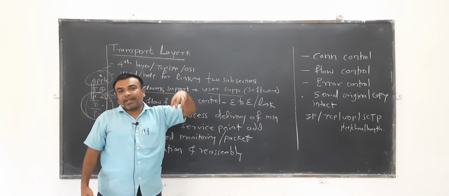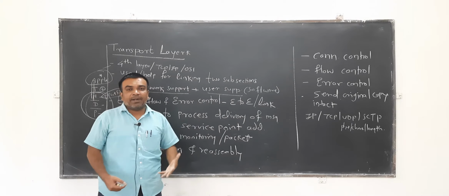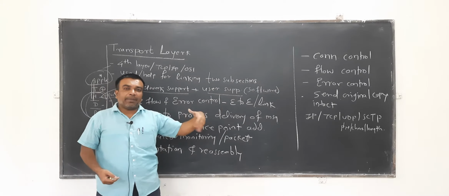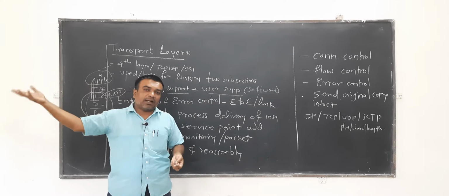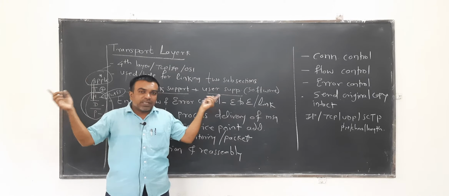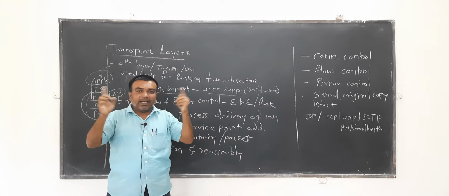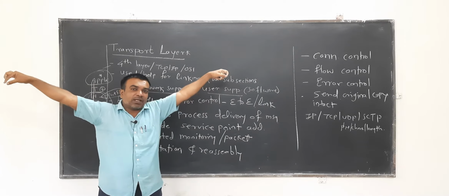In terms of applications, a single system may have multiple applications on its side, and at the destination there are multiple applications on the other system. While these two systems would like to communicate from one particular application to another particular application.